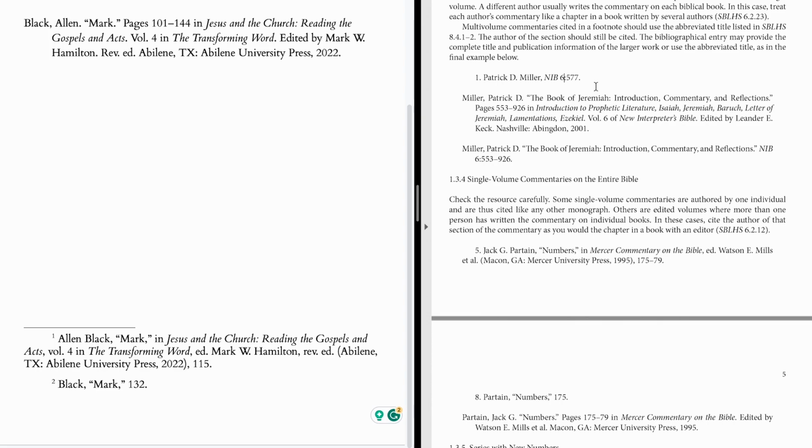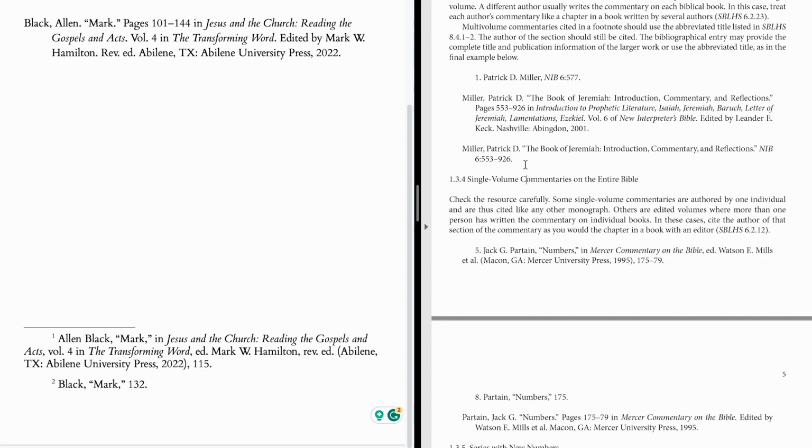That's the number before the colon, and then the page numbers right on the other side of the colon. They're doing that because a work like the New Interpreter's Bible is so well known that they're suggesting you don't need to include all the publication information because any reader will recognize NIB for what it is, and you can just put the volume number and page number. And so you basically have done that here, and pretty much for the most part, that's the information you provided here. They list that as a possibility.